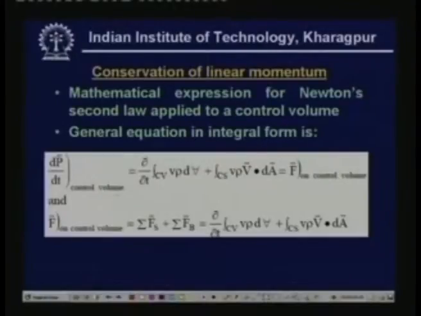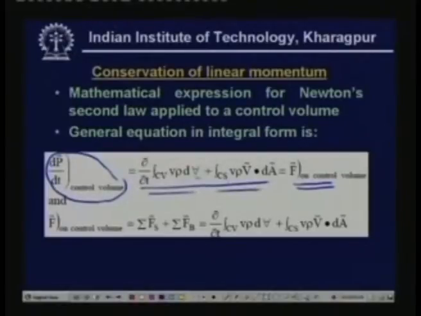So here what we have is dP by dt applied over a control volume. This term is nothing but rate of change of linear momentum of the control volume, and this is equal to, according to Newton's second law, the net force acting on the control volume. This is nothing but Newton's second law. And when we apply this to a control volume, we can write this and introduce two terms. You have one term here, another term here. This first term accounts for the rate at which the momentum of the control volume is increasing with time. So this term accounts for the rate of change of momentum of the control volume. And the second term accounts for the net momentum flux out of the control volume.